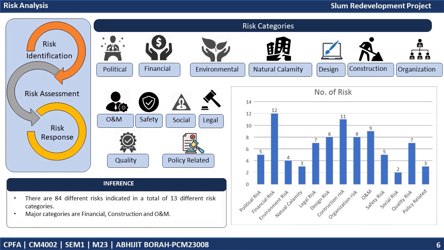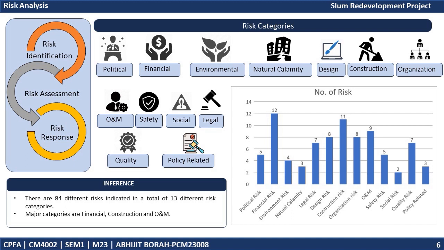The primary source of risk assessment is to inform decision making by providing a structured approach to understanding and managing uncertainties that could affect the achievement of objectives. Last is the risk response, which refers to the development and implementation of strategies to manage or address the potential risk identified during the risk assessment process.